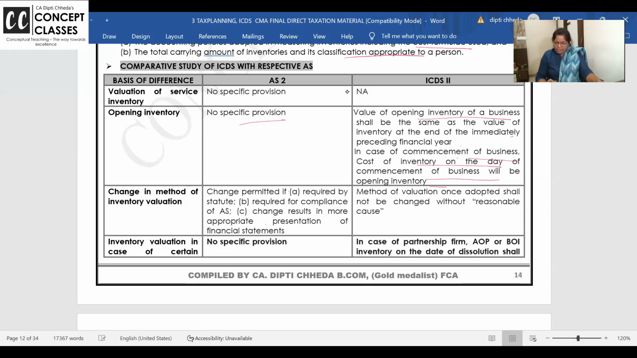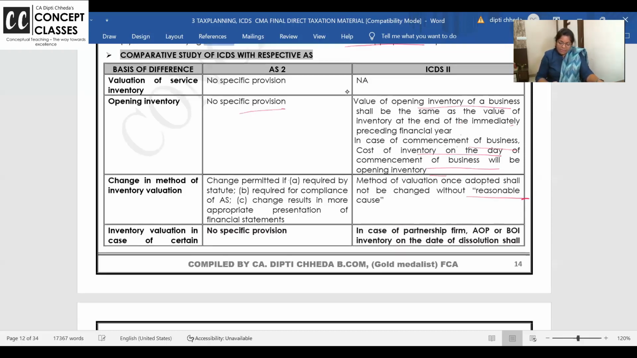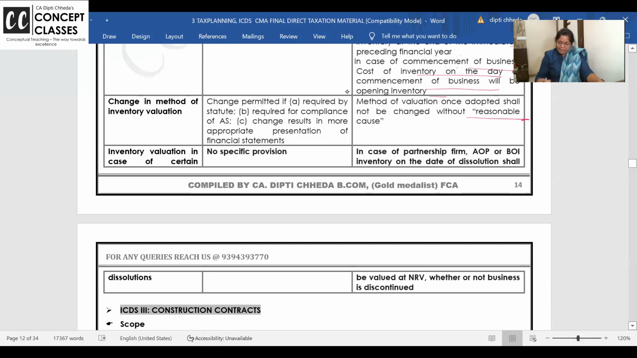Change in method only for 3 reasons. Here again for reasonable cause. This is important, highlight. इसको 5 star KitKat सब खिलाओ.